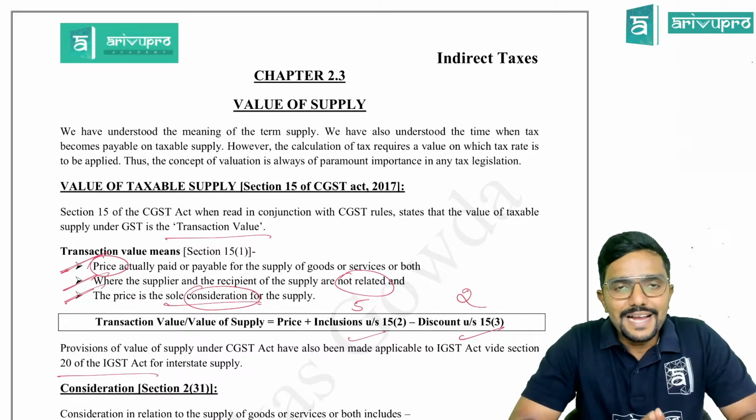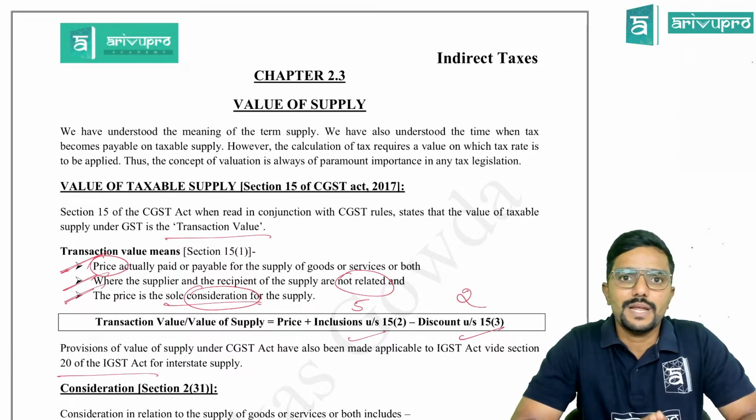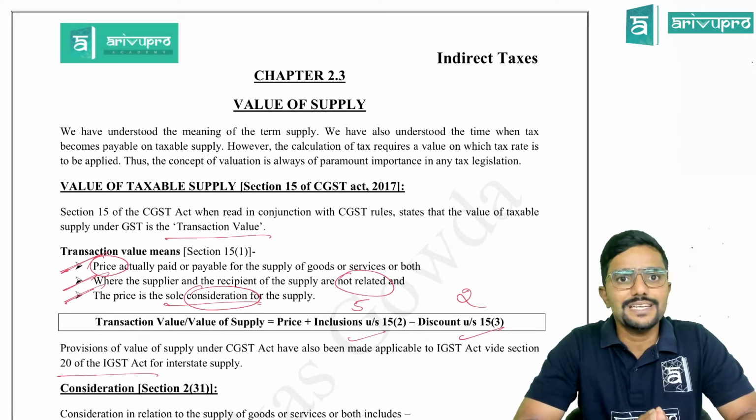Hello guys, welcome back. In our previous video, we started with chapter 2.3, which talks about value of supply. Section 15 talks about value of supply under the CGST Act. There are totally 5 subsections under section 15. We have covered 3 subsections. 15.1 talks about price, 15.2 talks about inclusions, then 15.3 talks about exclusions.